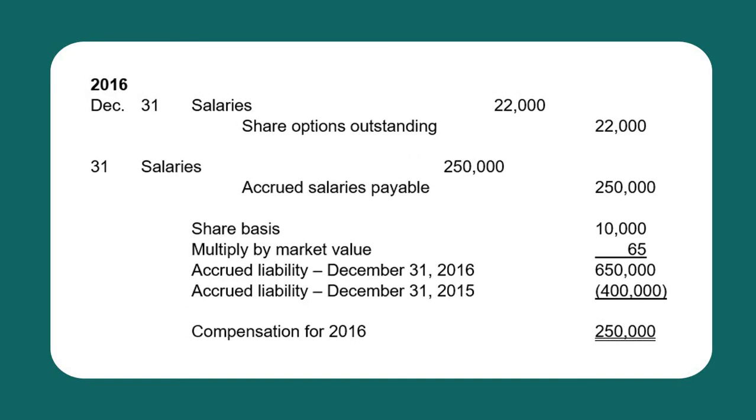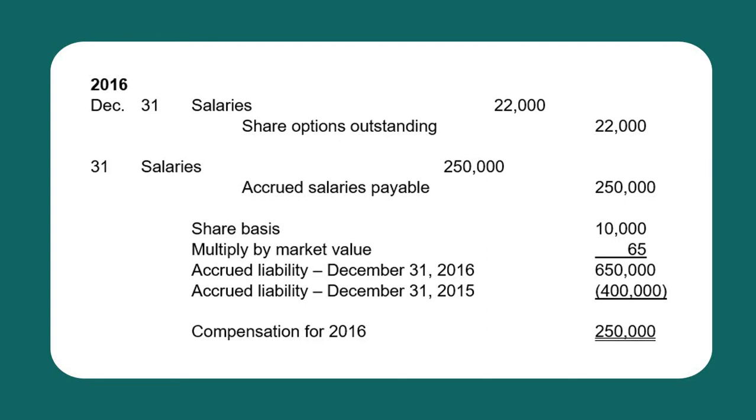For the last year of the vesting period, still we are going to recognize a compensation in relation to the equity component. So, entry, debit salaries 22,000, and credit share options outstanding 22,000. For the compensation in relation to the financial liability, the amount to be recognized is 250,000 computed as share basis 10,000 multiplied by the market value on December 31, 2016, which is 65.